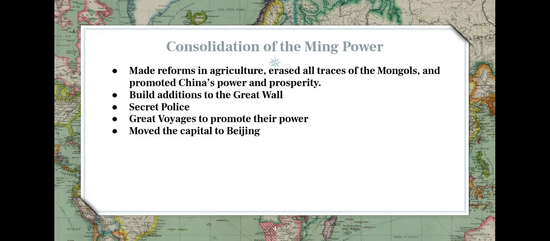Consolidation of power. So they got the power, and now they're going to try to keep the power, get more power, so they don't have a chance of someone coming and kicking them out. Okay. So they made reforms to agriculture. It's said that they grew even more rice than they ever had before. They went and erased all traces of the Mongols. Like, hey, the Mongols were never here. This is China. Just to sort of get that chapter of China's history out of there. And they promoted China's power and prosperity. We'll talk about that in a second, a little bit more.